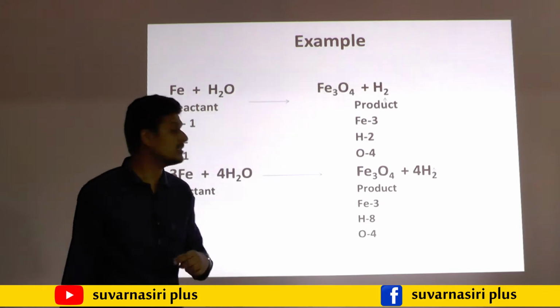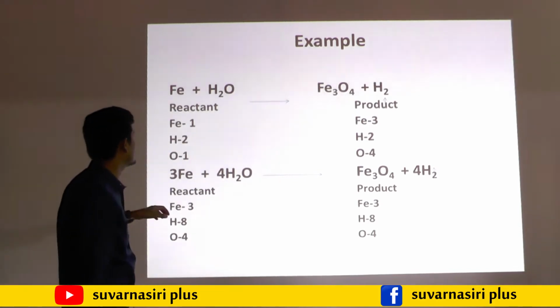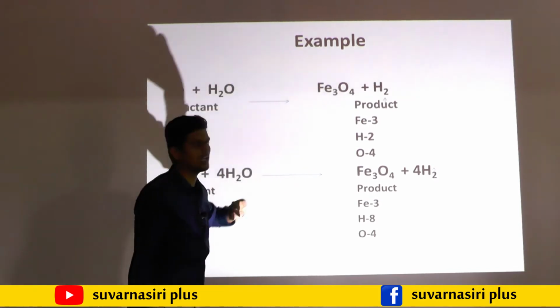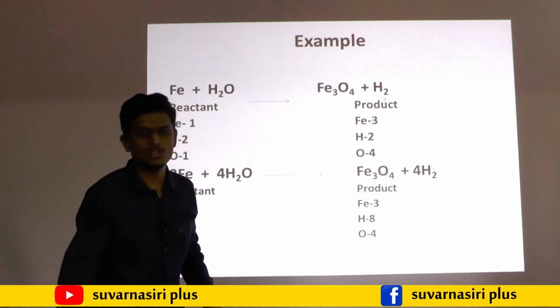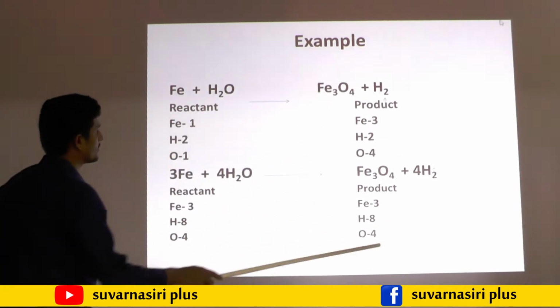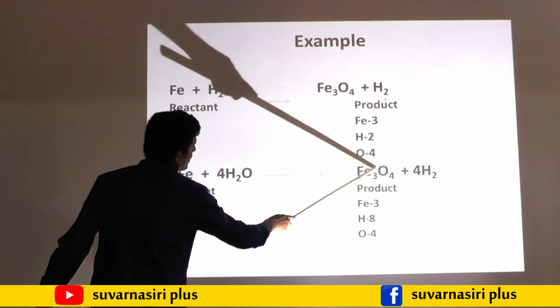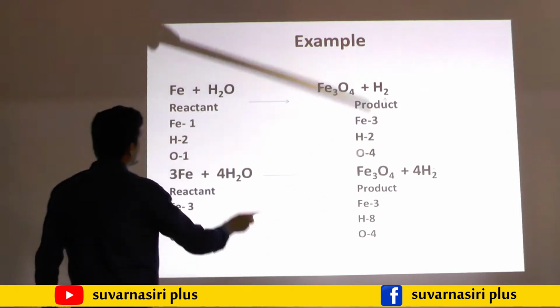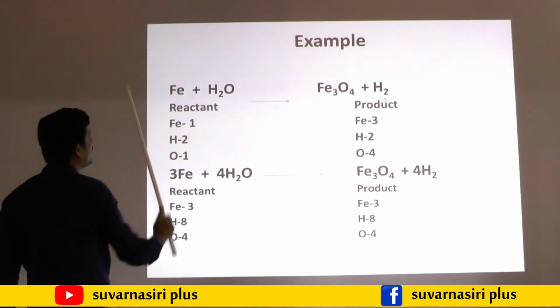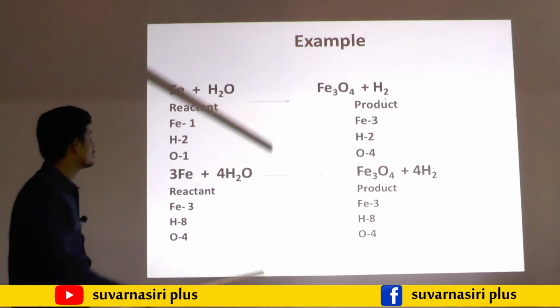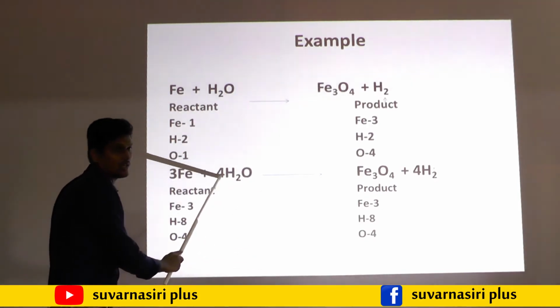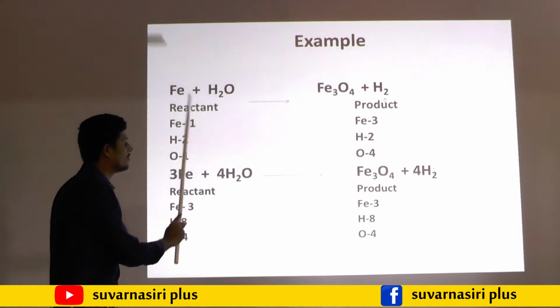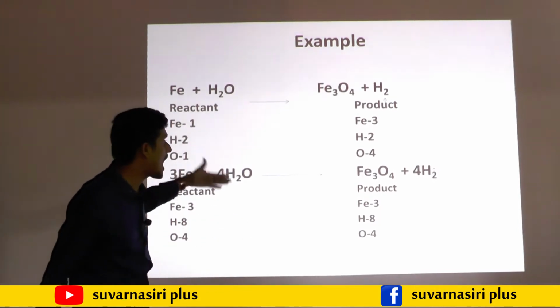The third step, students: we have to select the highest number. When we observe this reaction, the highest number of atoms present is oxygen. Let us start with oxygen. Here 4 oxygens are there, here only 1 oxygen is there, so we need to multiply by 4 for this one. We have to start with the highest number.